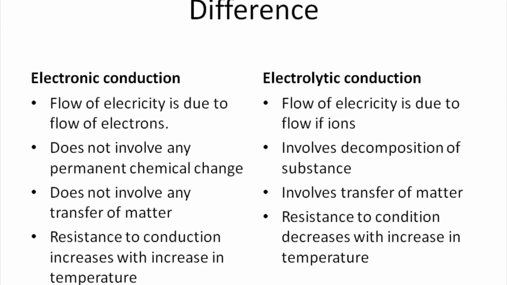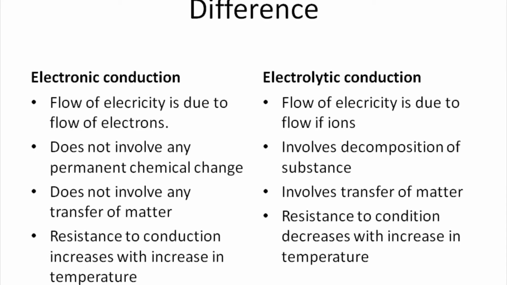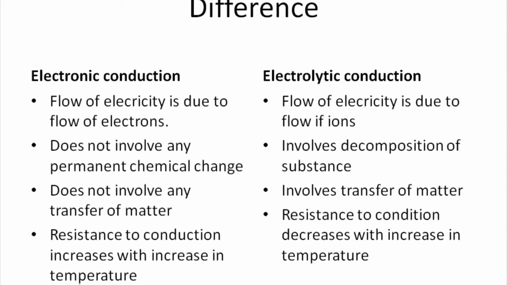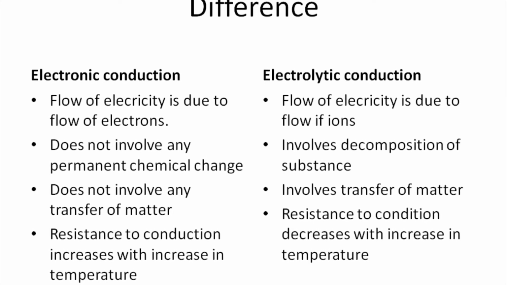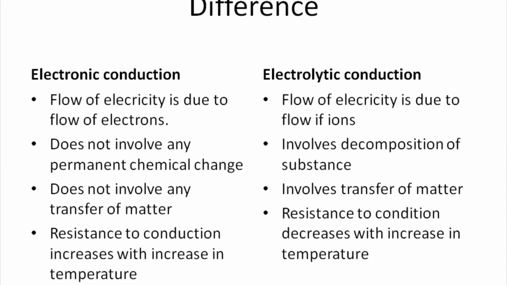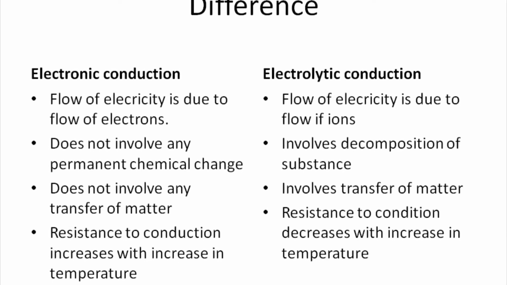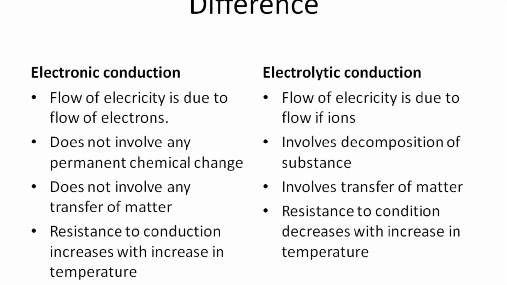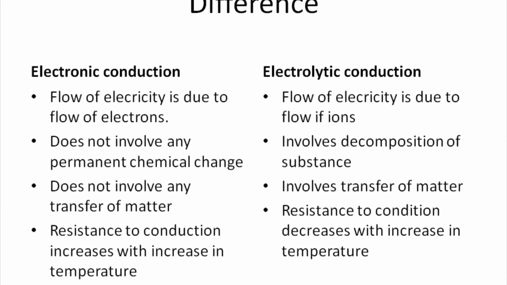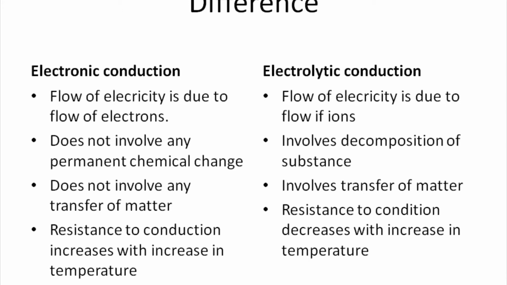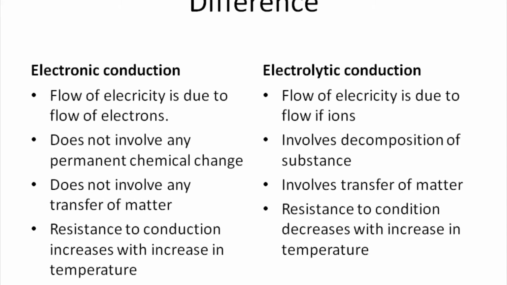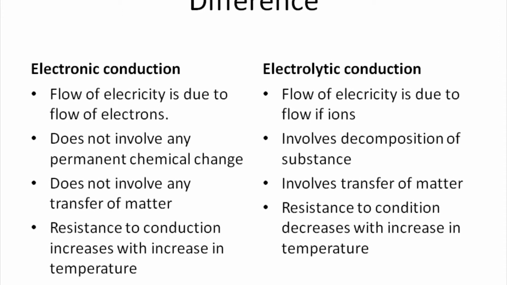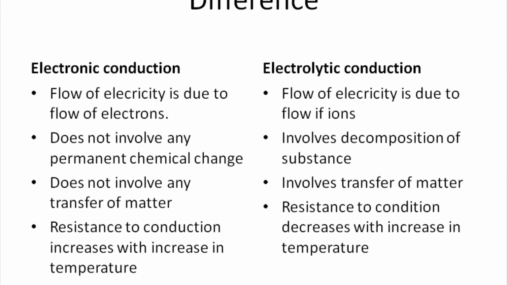Here the main differences between electronic conduction and electrolytic conduction are listed. Let's see. The first one is that the flow of electricity is due to the flow of electrons in electronic conduction, and in electrolytic conduction, the flow of electricity is due to the flow of ions. The second difference is that electronic conduction does not involve any permanent chemical change, while in electrolytic conduction, there is a